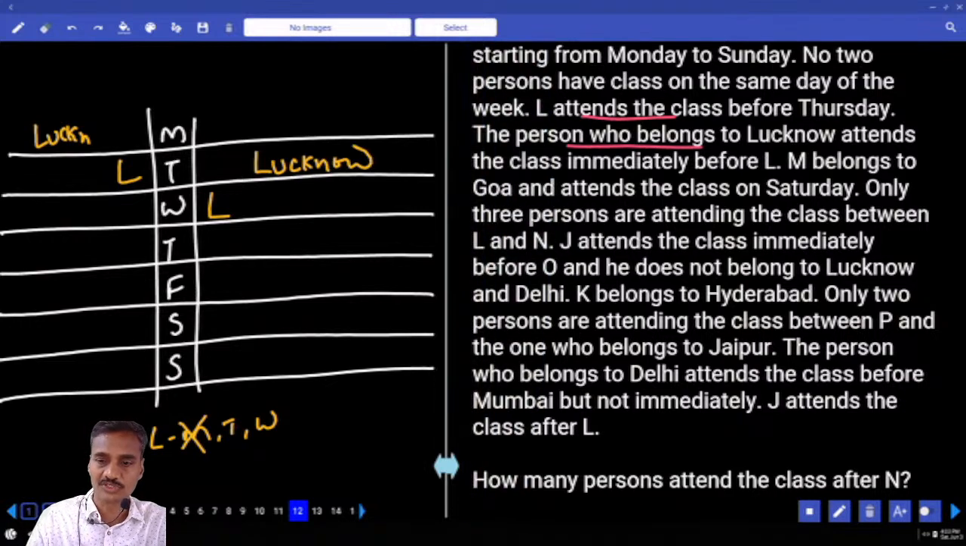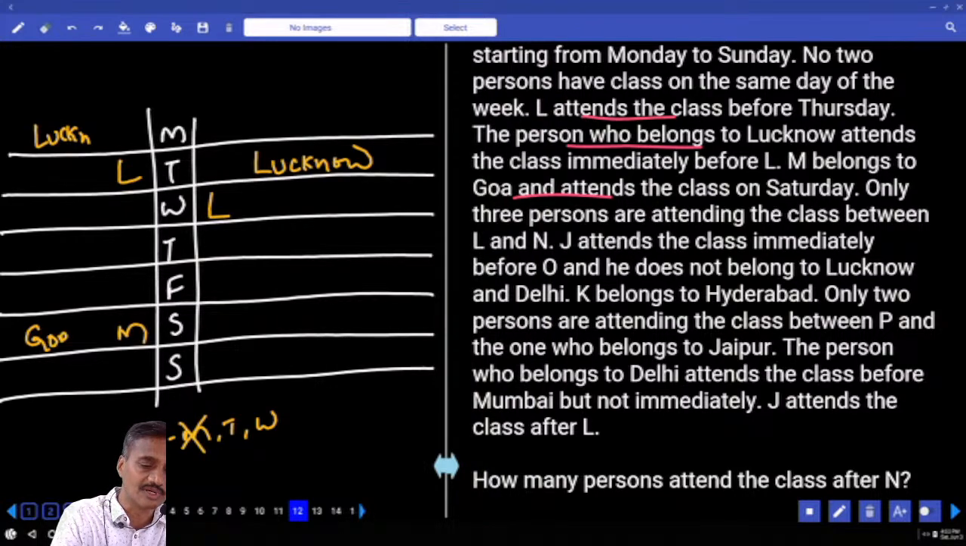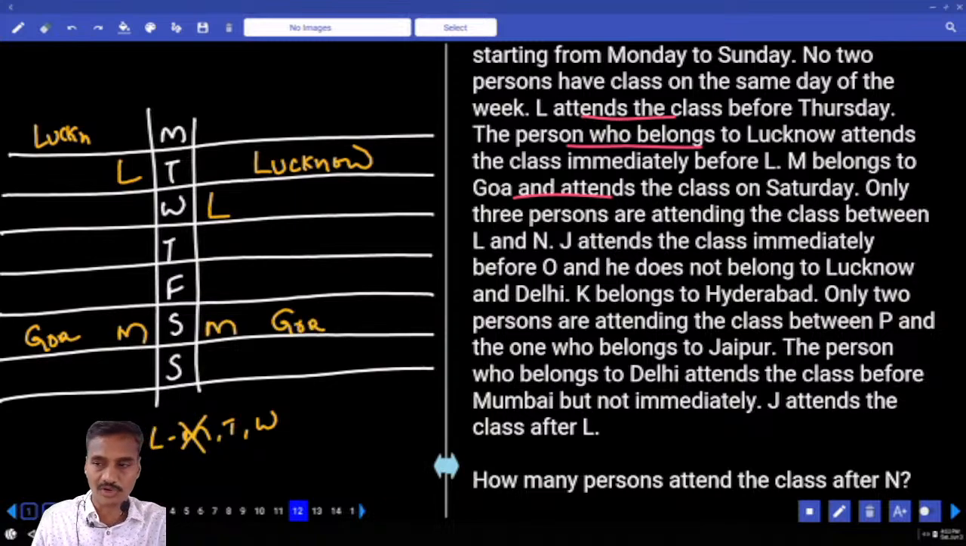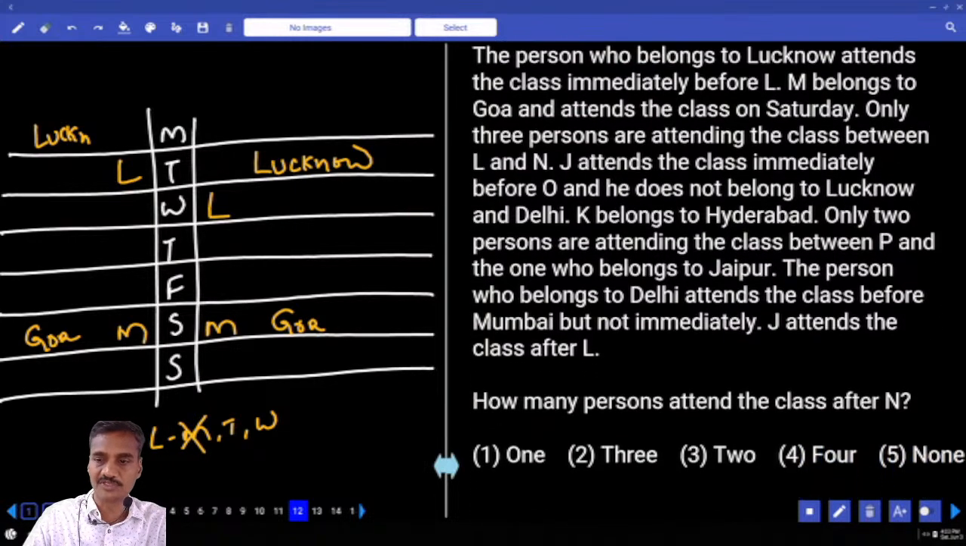And the person who belongs to Lucknow, M belongs to Goa and attends the class on Saturday. M Goa on Saturday. And similarly here again, M Goa on Saturday. And only 3 persons between L and N. Now between L and N, how many people are there? There must be exactly 3.